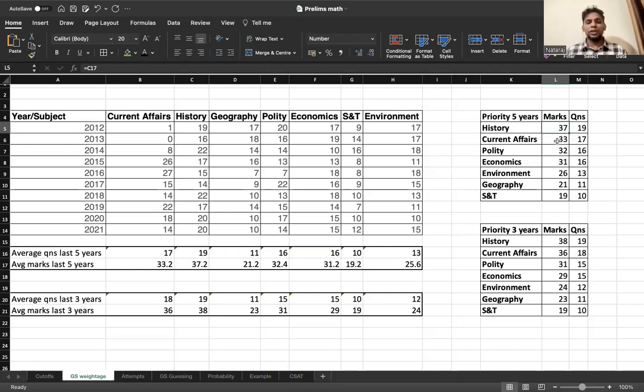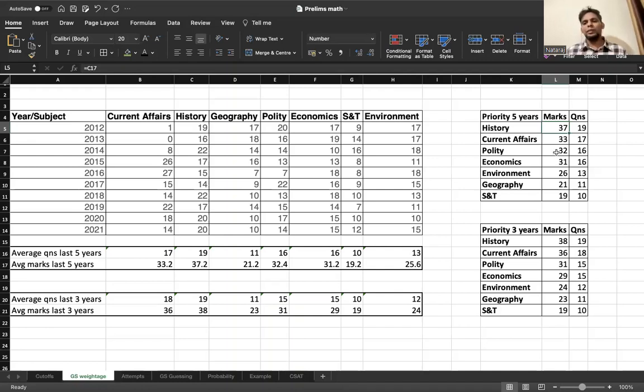Current affairs is also a huge chunk. Now the current affairs levels are increasing. So you understand current affairs is an area that we want to focus a lot on, right? You may have done your newspaper, you must have cut out things from your newspaper, you may have written some things in your diary, you may have done compilations of some of the institute's current affairs, like Vision Monthly or PT365 or any other institute that you've been following. So you want to ensure that you consolidate those along with the current affairs that you have learned from some of the mock tests that you have taken. So you've got to be thorough with it.